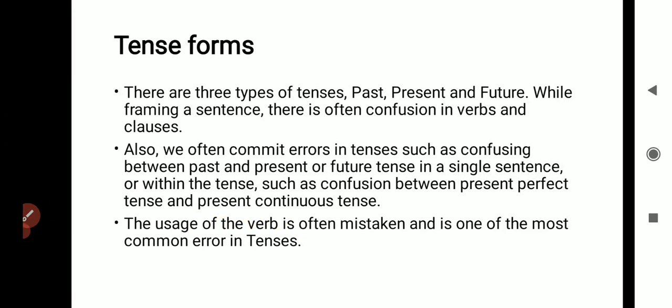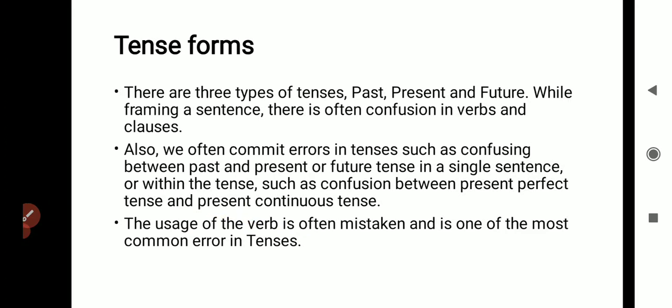Next one is tense form. Sometimes we make mistakes while using the correct tense form in the sentence, verb form in the proper tense. That is, there are three types of tenses: past, present and future. While framing sentences, there is often confusion in verbs and clauses.